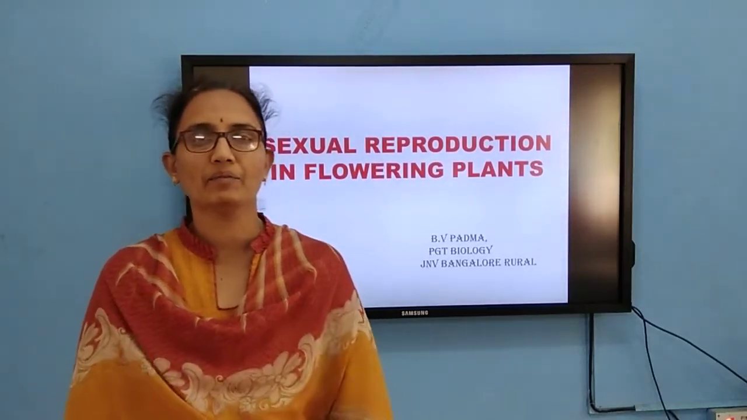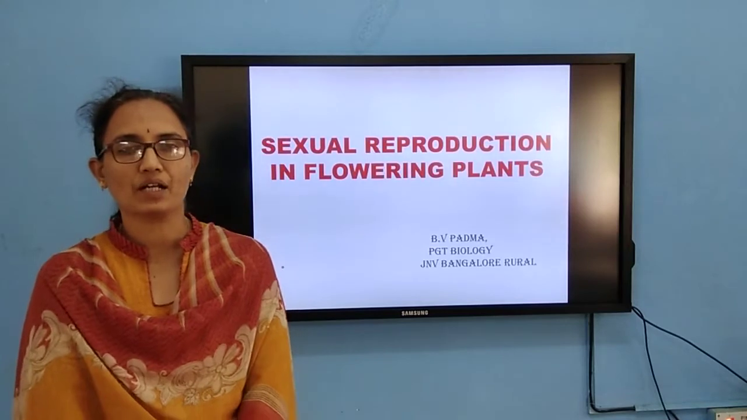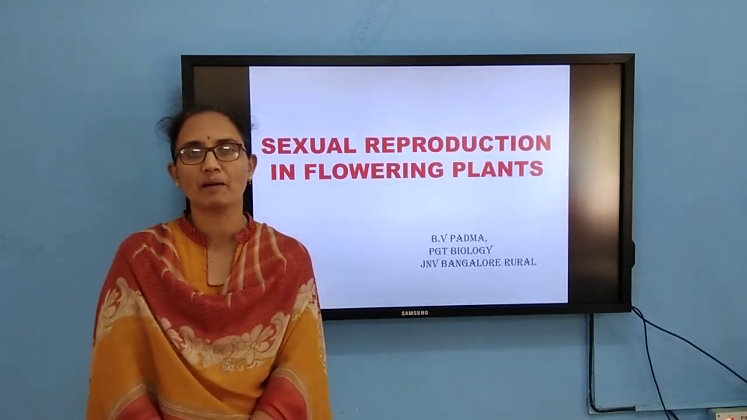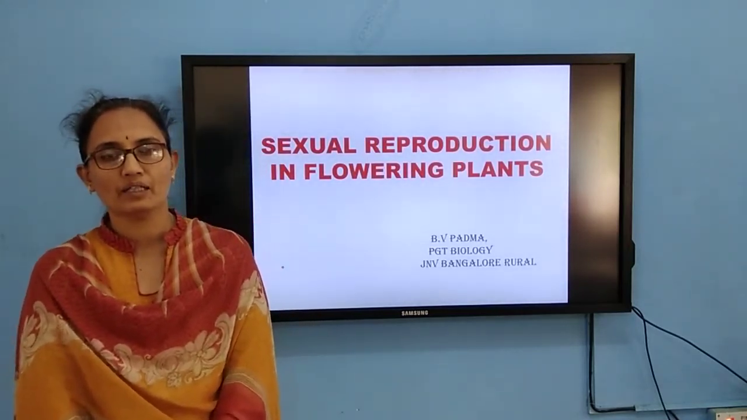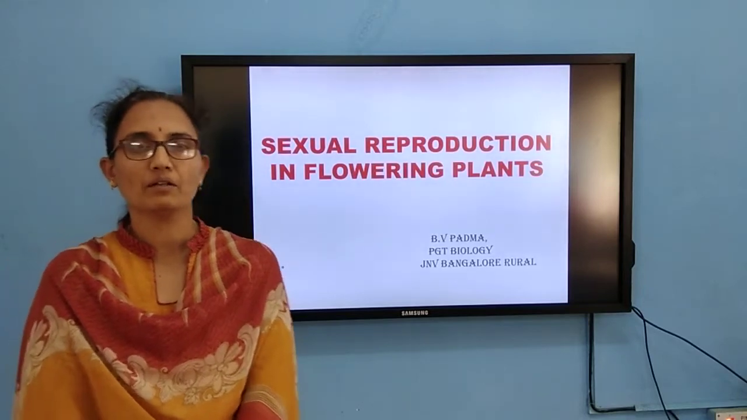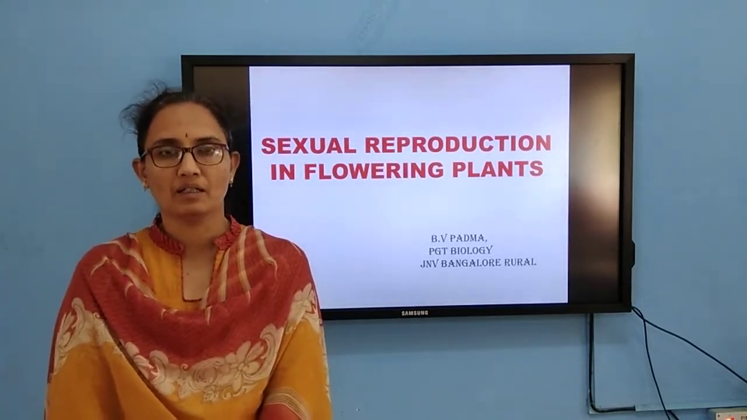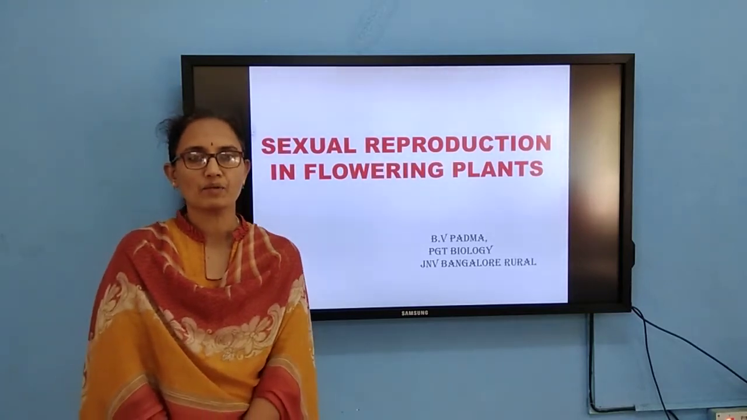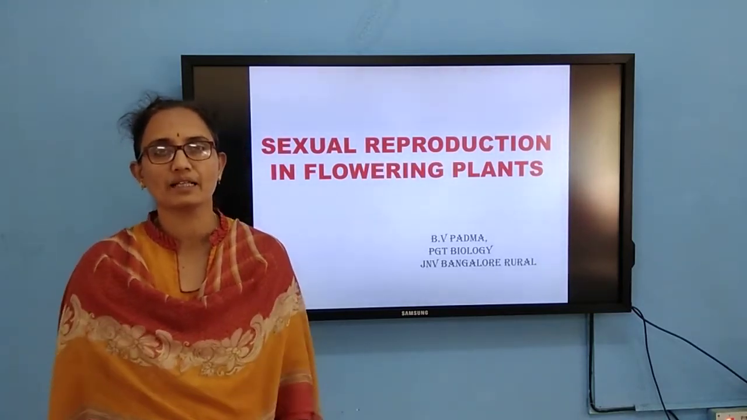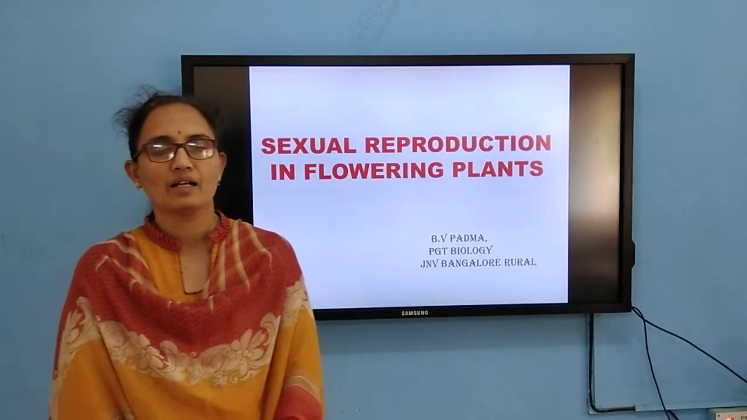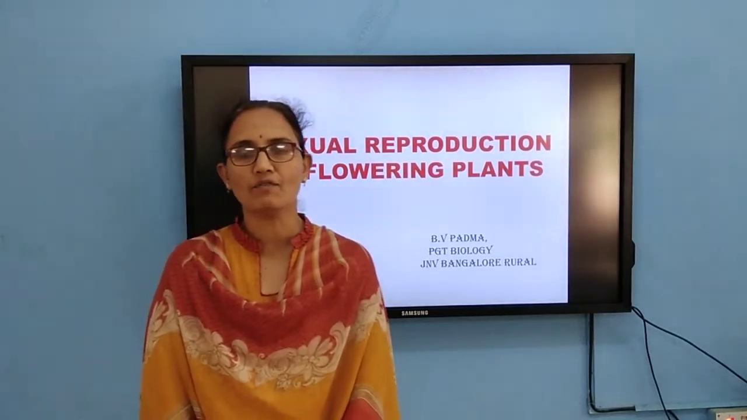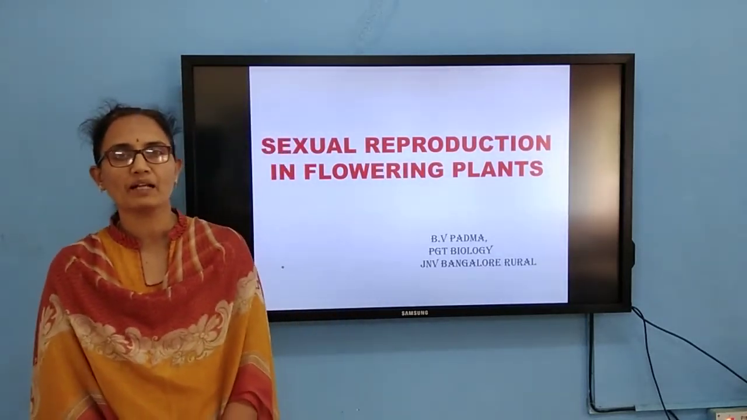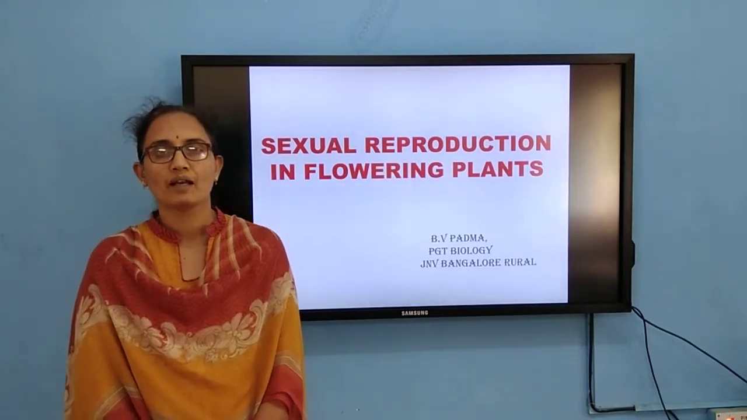Today I want to take up the topic of sexual reproduction in the flowering plants. In this lesson you are going to learn about the parts of a flower. In the case of angiosperms, the reproductive structure is nothing but the flower. This flower consists of male reproductive and also female reproductive structures.